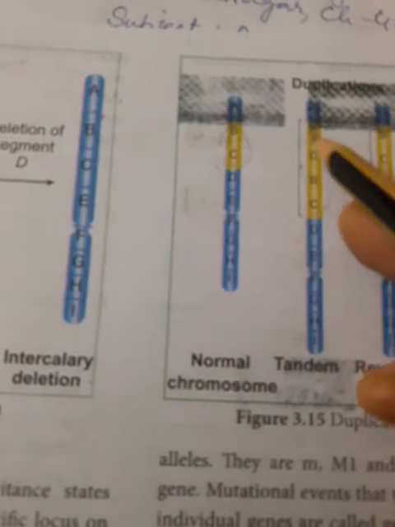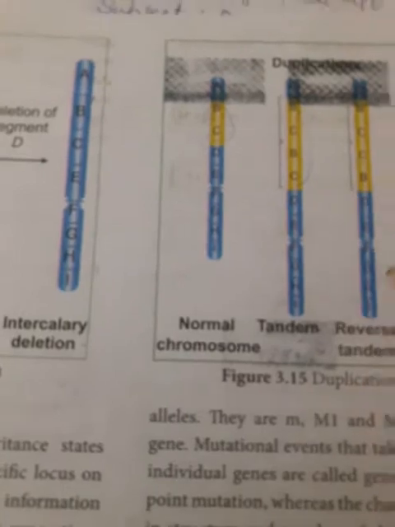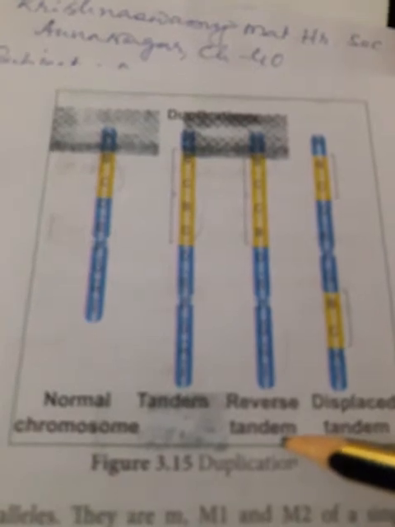That is normal, in tandem; tandem means the same sequence one after another. If the duplicated segment is arranged in reverse condition, another term, what will it be? A, B, C, then C, B, A after the normal condition. That is called reverse tandem.